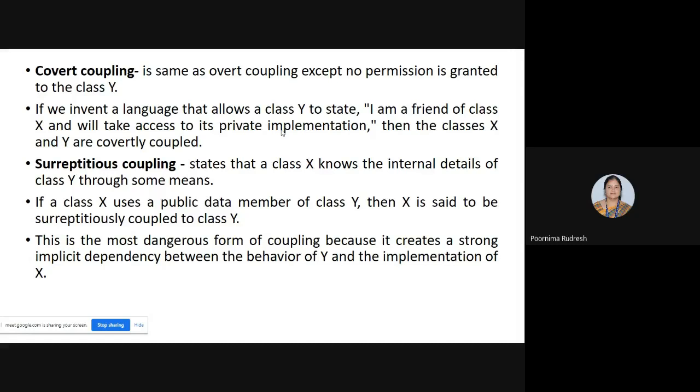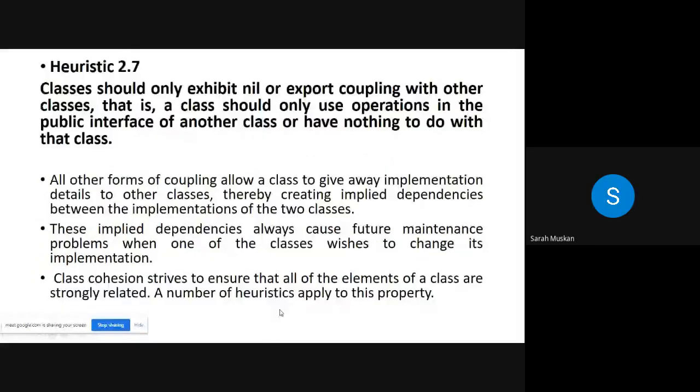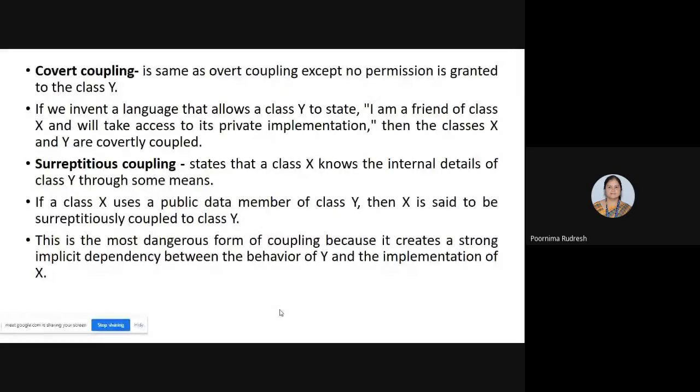Niharika? My voice is clear, right? Yes, ma'am. Okay. Understood? Any doubt in coupling? Niharika, are you there? Yes, ma'am. Understood? Yes, ma'am.